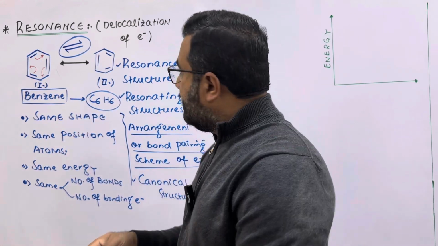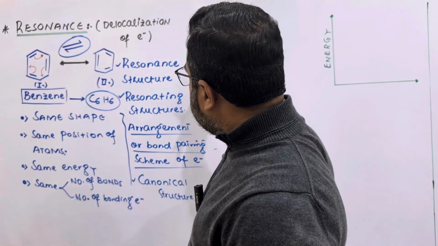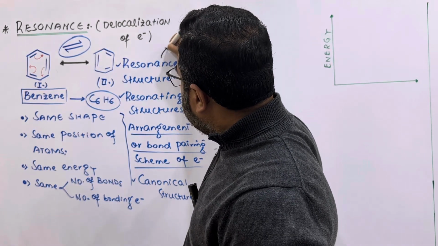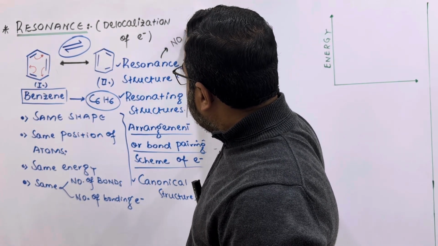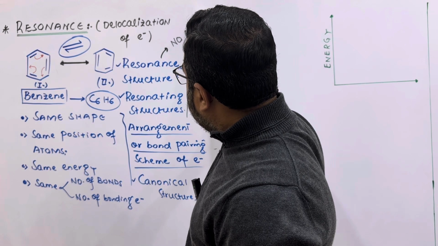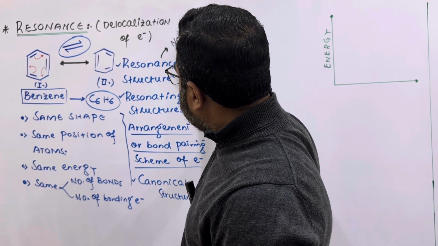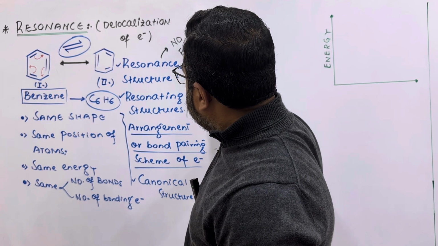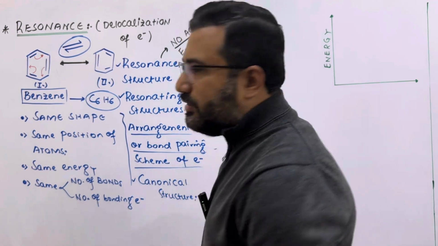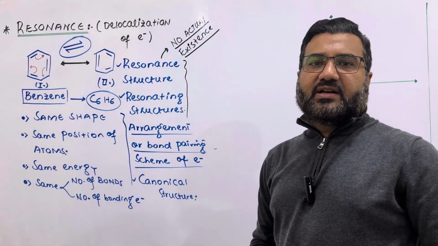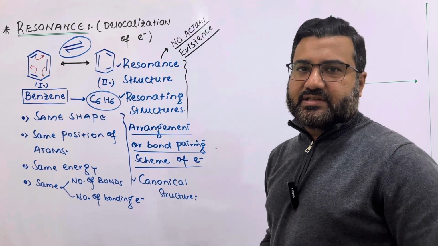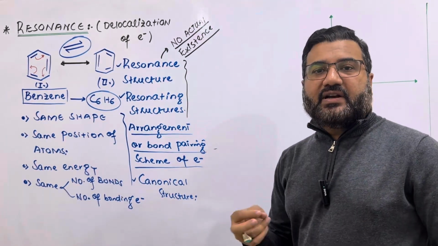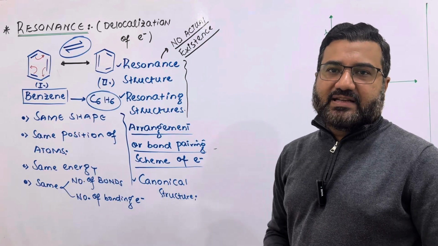It means these structures, which are called resonating structures, have no actual existence. Rather, they are just proposed theoretical structures to show the delocalization of the electrons in an organic molecule. Then a question arises, what is the actual structure of benzene?